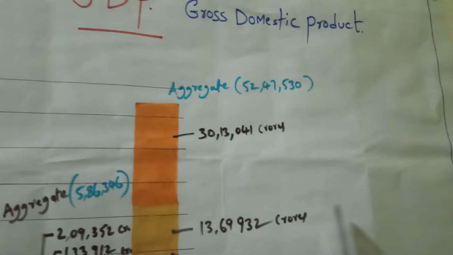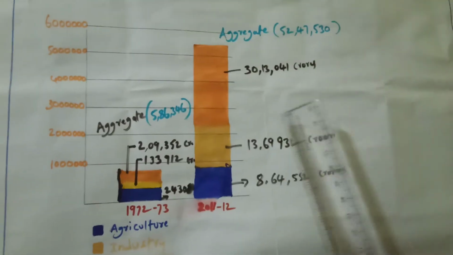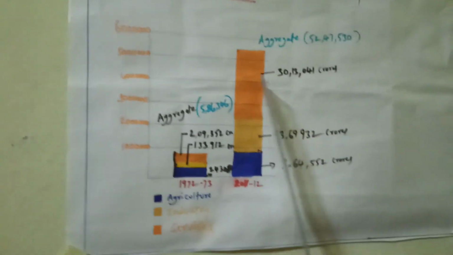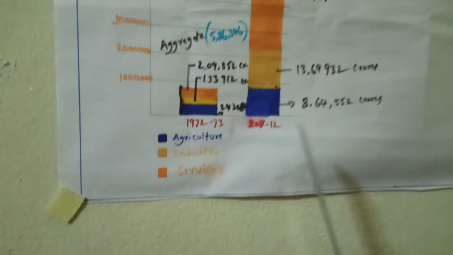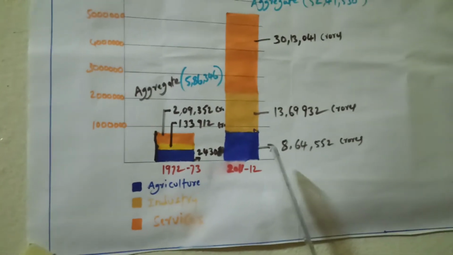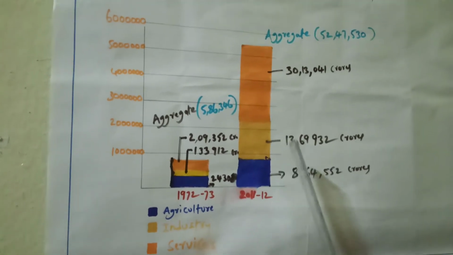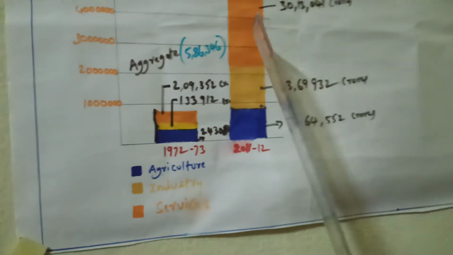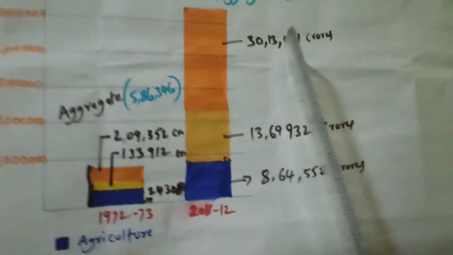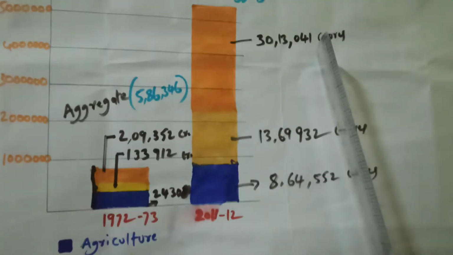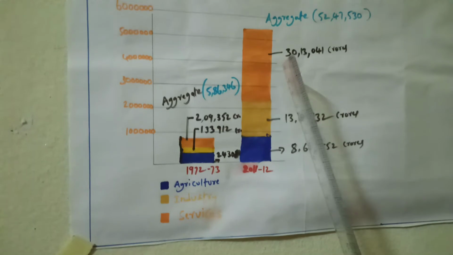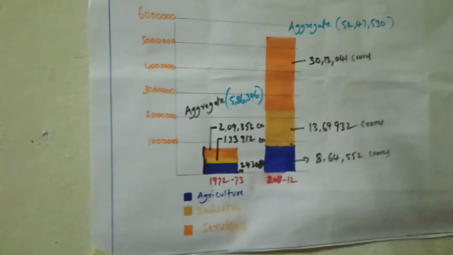52,47,530 crores. In this total GDP, the highest share came from the service sector, not from the agriculture sector like in 1972-73. In 2011-12, the highest share came from the service sector, that is 30 lakhs 13,041 crores. This much of the highest income came from the service sector.